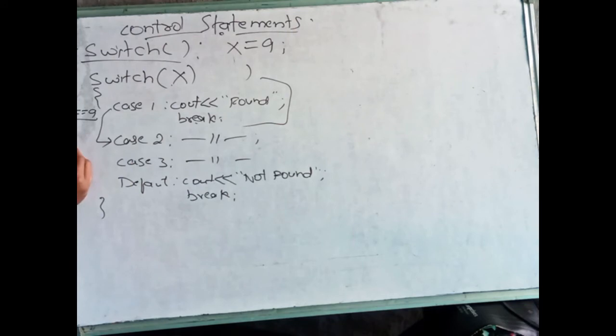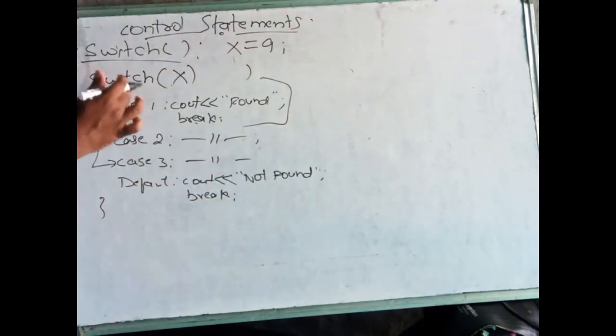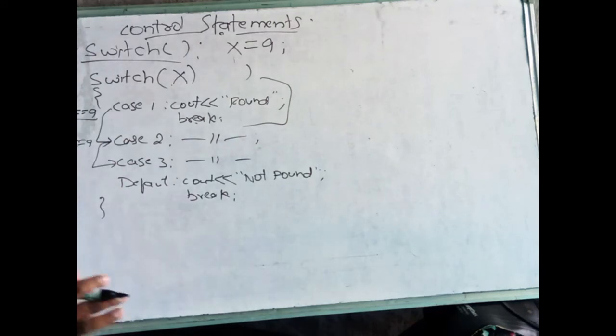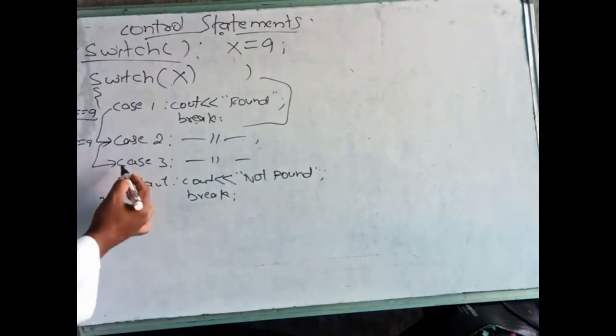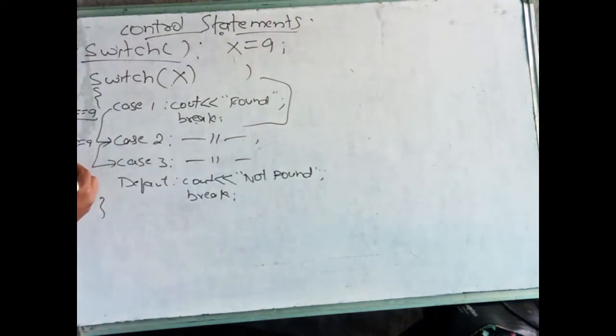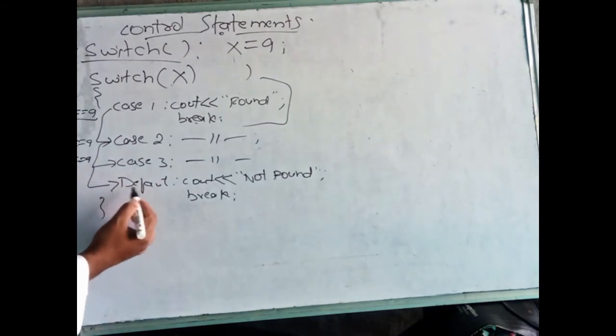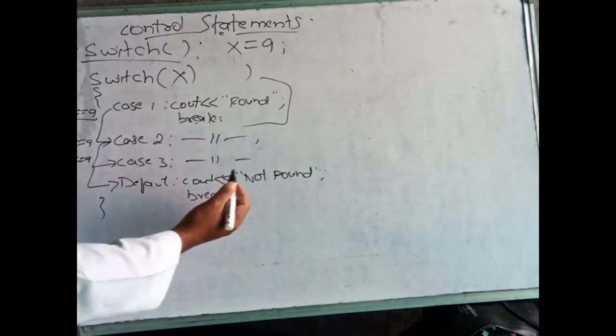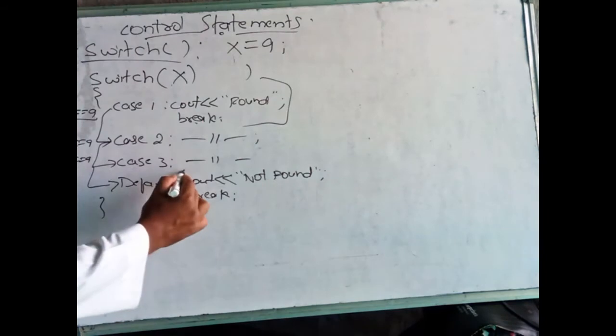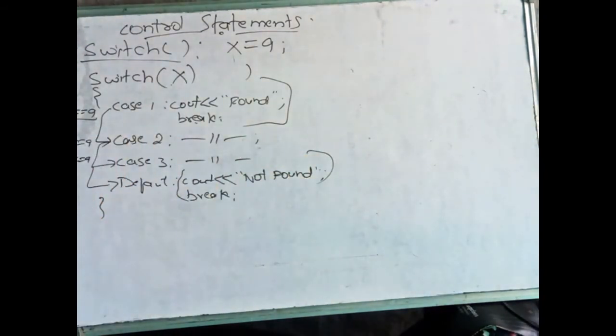Here 2 is compared with 9. Is it true? No, it is false. So it will not execute, it will come to the next. Like that it will go. When all the cases are false, finally we are providing here only 3 cases. Here it will check 3 equal to 9, false. So all the cases are false. Now it will execute this default. Output will be not found. It will execute this code and come out of the switch statement. Clear? This is about the switch.